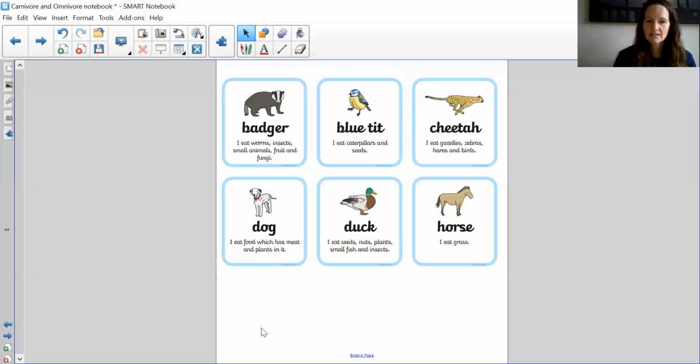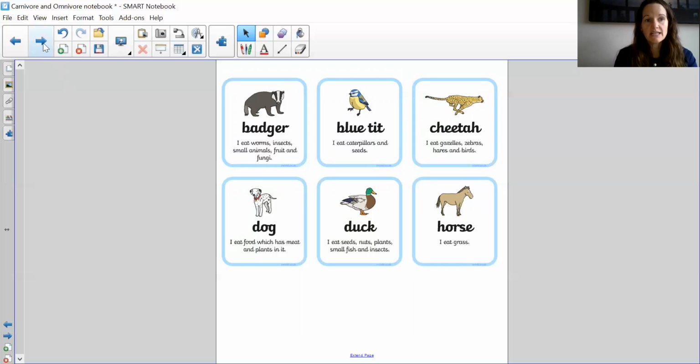And a duck. I eat seeds, nuts, plants, small fish, and insects. So a duck eats seeds and nuts and plants, but it also eats fish and insects, which are animals. So it eats both, so it's an omnivore. And then we have a horse. I eat grass, so it would be a herbivore. You can pause the video anytime and copy down the animals into the right category.